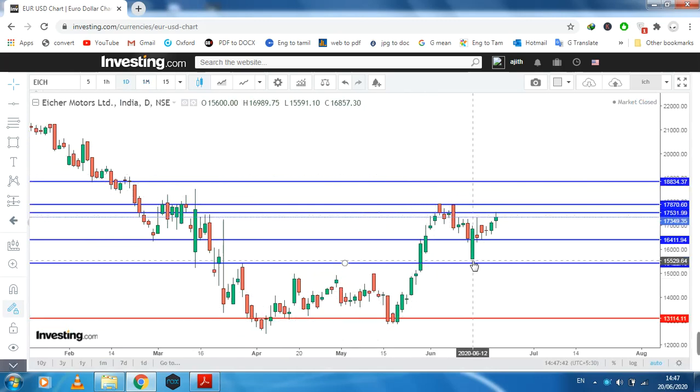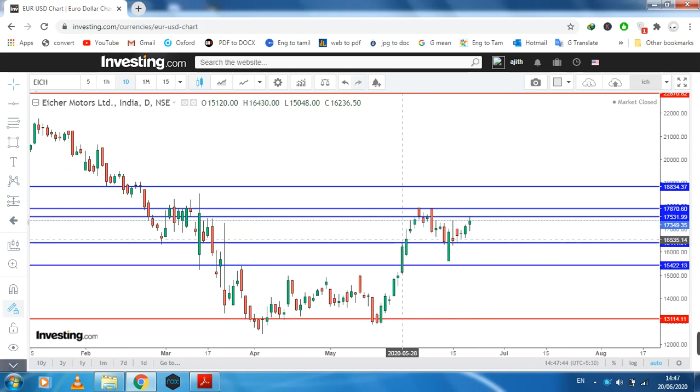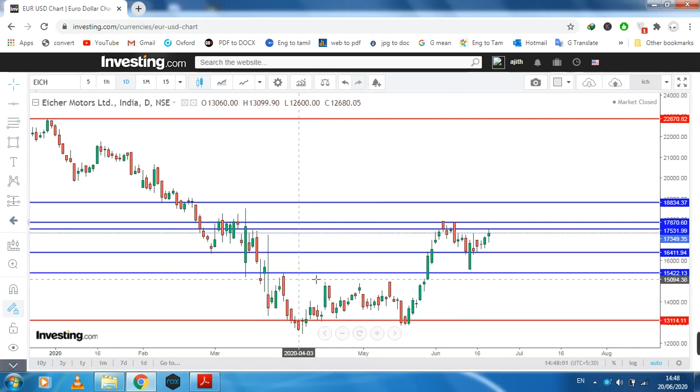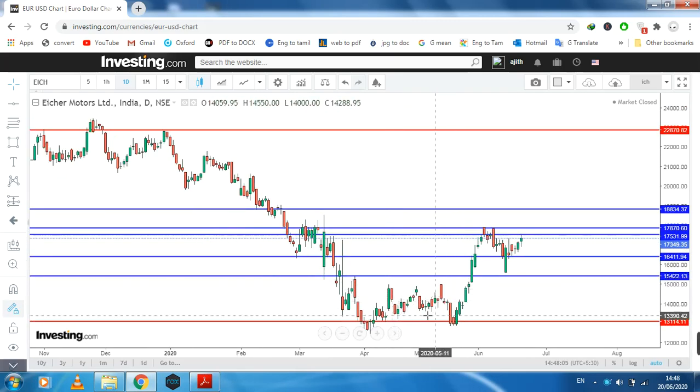Okay, for the current market and nearby, these are the resistances: three lines of resistance and two lines of support. In the current market this is a consolidation area. Normally a consolidation area forms in a trend reversal.